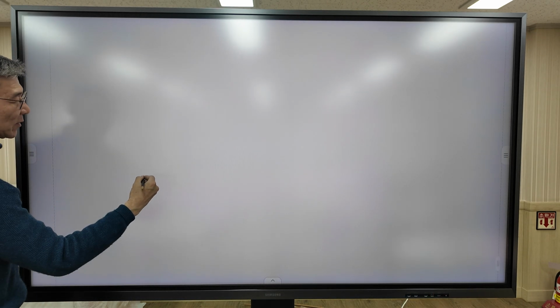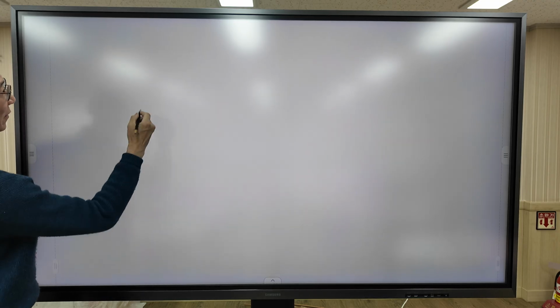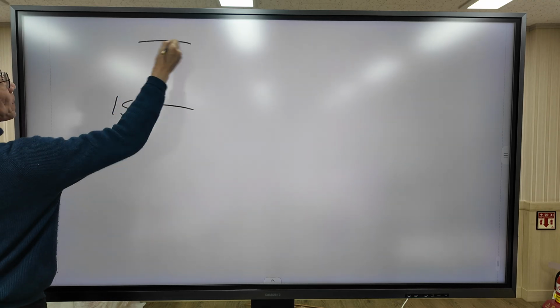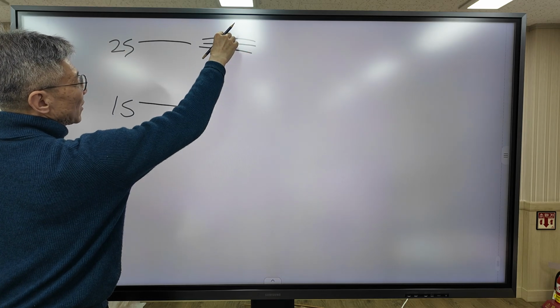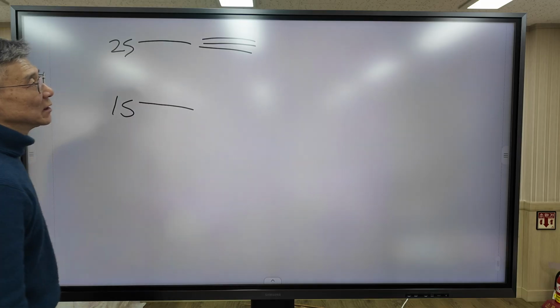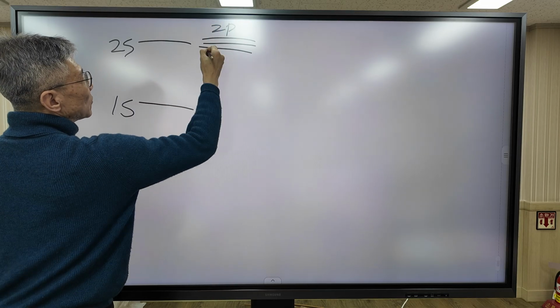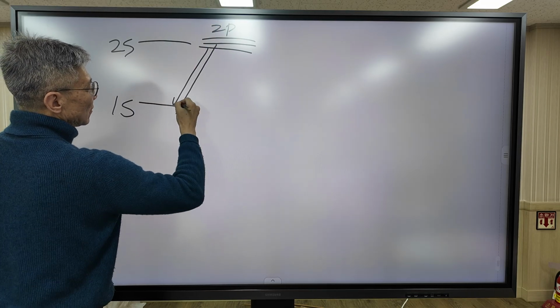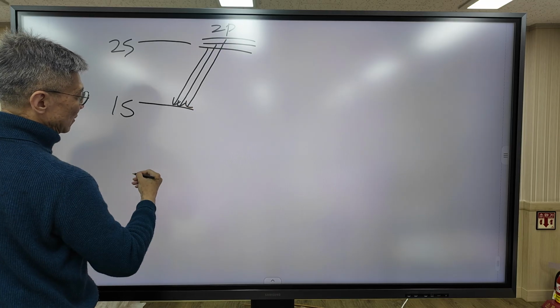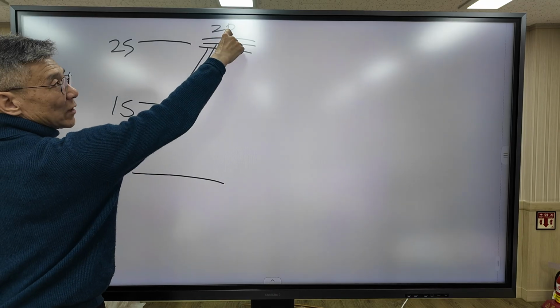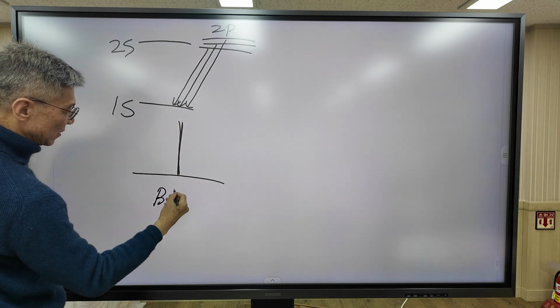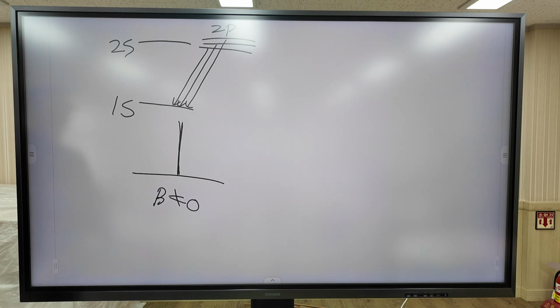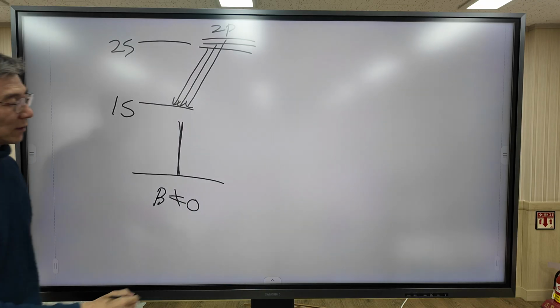So without spin, the energy level of the atomic system looks like this. Three p levels are degenerate, so they all have the same energy. For the transition from 2p to 1s, three transitions are allowed, but the energy is the same. We observe only a single peak. This is without a magnetic field. But when you apply a magnetic field,